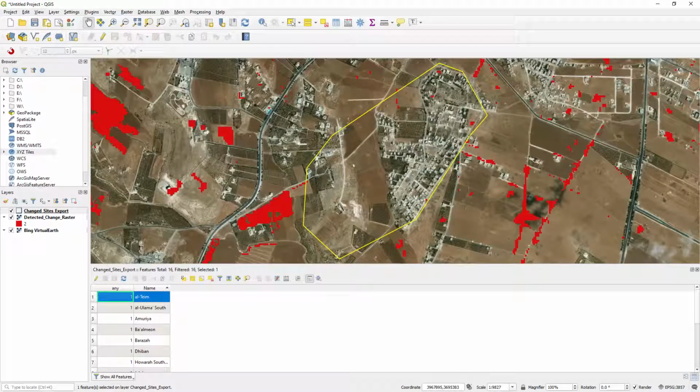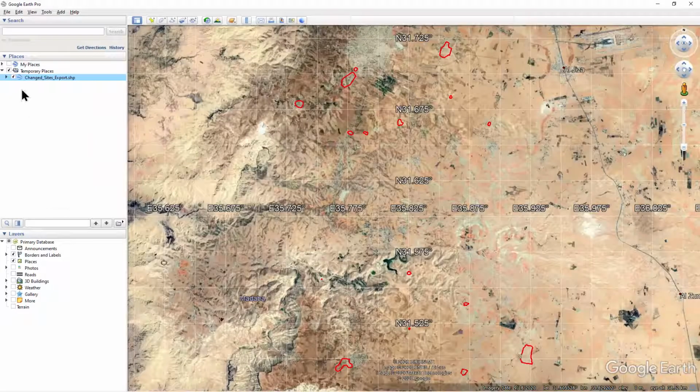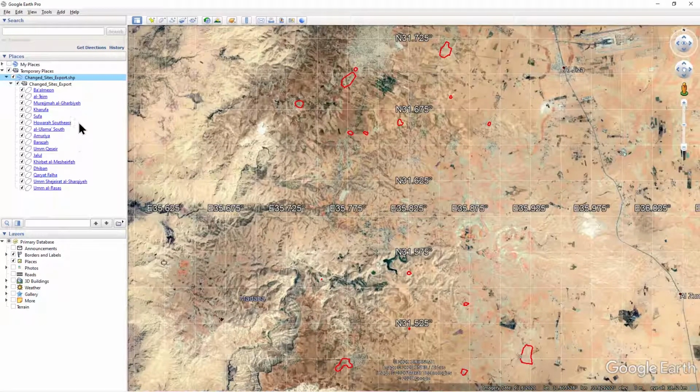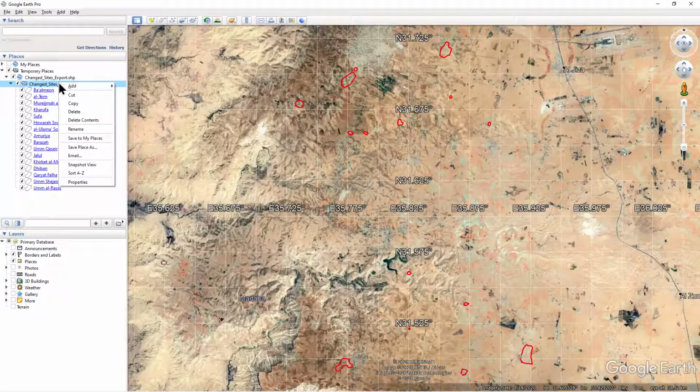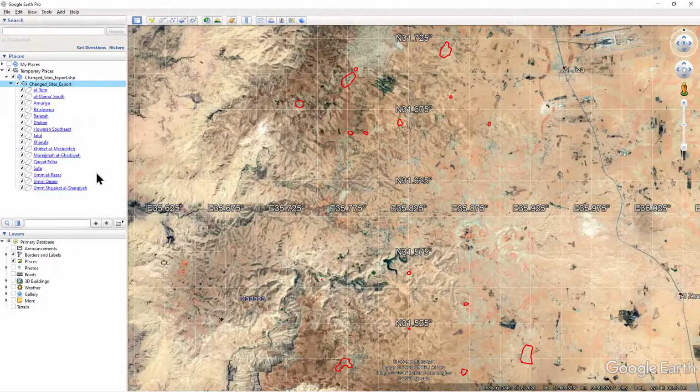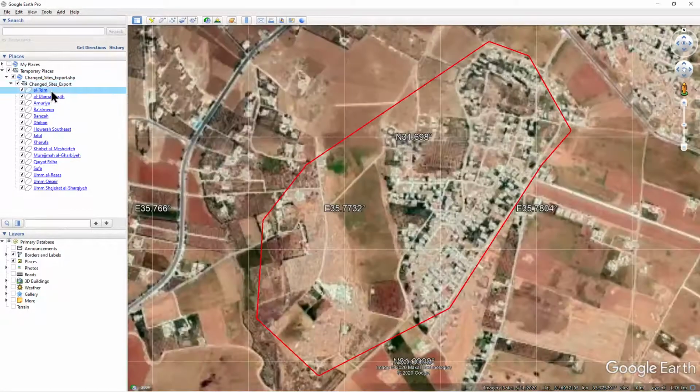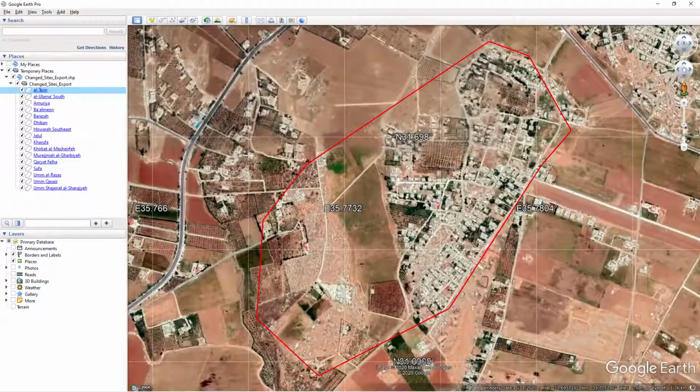Within the site polygon, you will see the areas for which change was detected between the summers of 2017 and 2018. These red areas. Switch to Google Earth Pro. Expand the changed sites exports file and then right-click the folder and select Sort A to Z. Double-click next to Al-Taim to zoom into the site. You will see it is the same site.